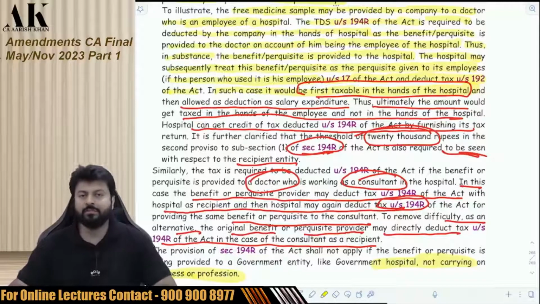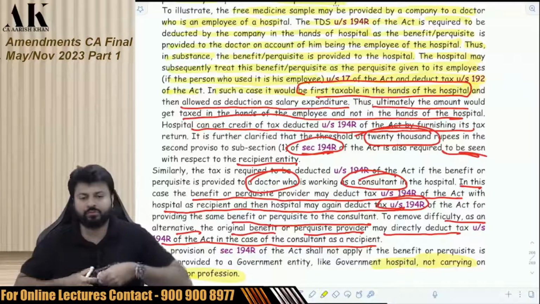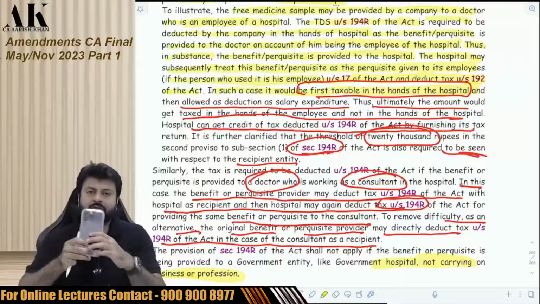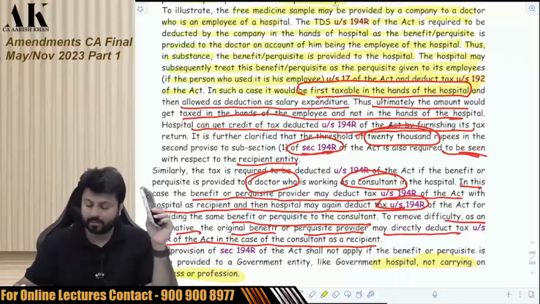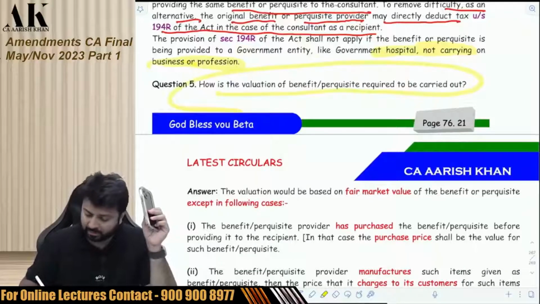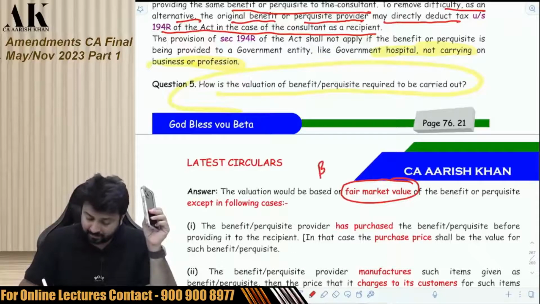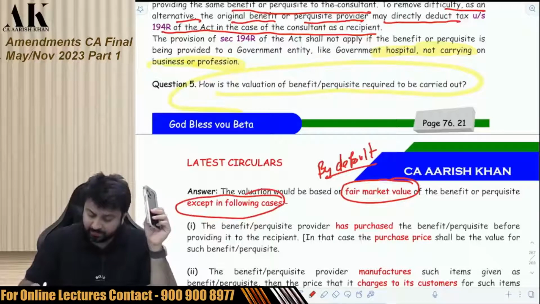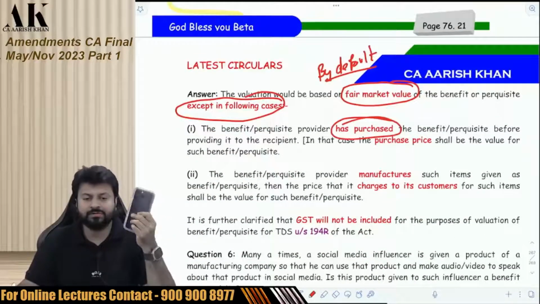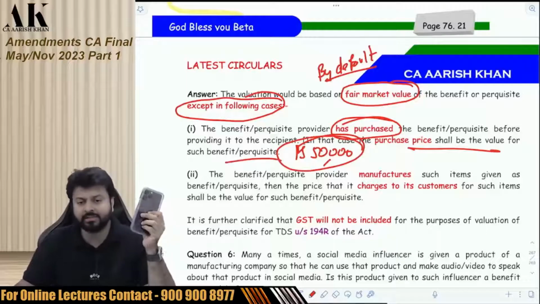Now the next question will be, when you provide any benefit or perquisite to any person, suppose I am providing this phone to you as a benefit or perquisite, how will I value that? The government has said that by default you have to take the fair market value, except in the following cases where you have purchased that item. Suppose I have purchased this phone for 50,000 rupees, then the purchase price, 50,000 rupees, will become the price at which you will deduct the TDS.